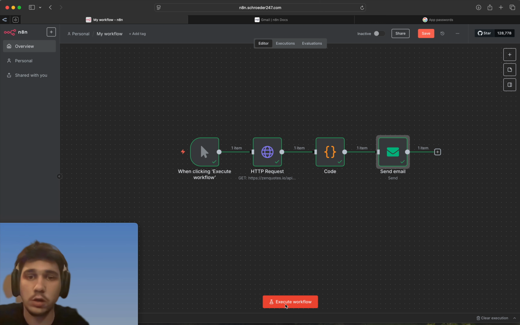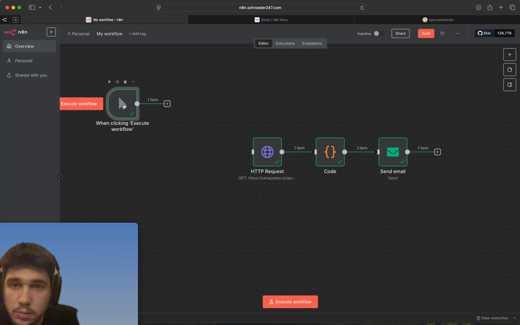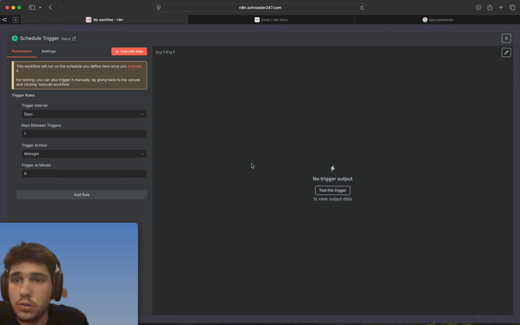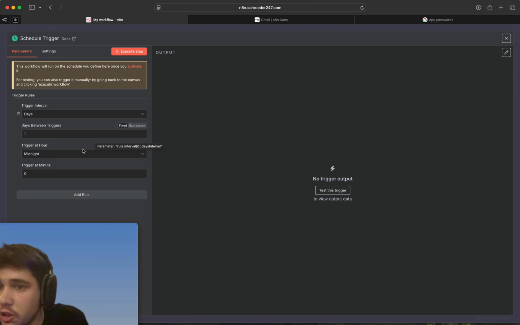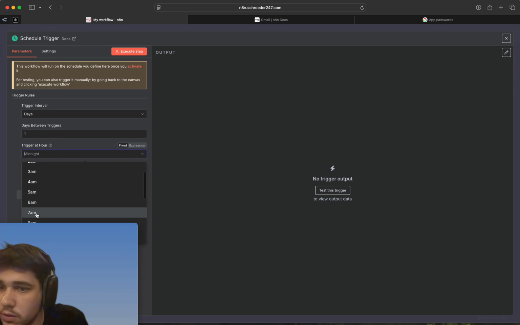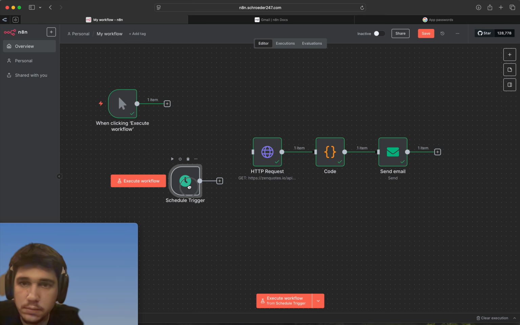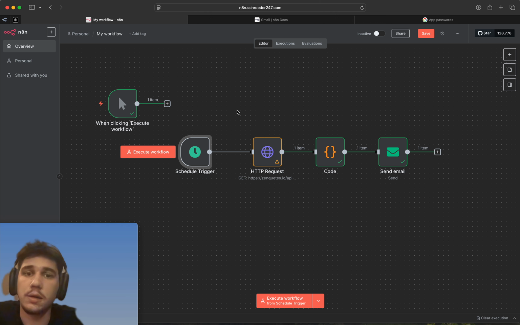This is how you create this workflow if you want to create it for yourself. And I will add this in here real quick. So boom, you just go here. You want to add your time trigger. You want to add on a schedule, and you want your days, and you want one day between each trigger, and you're going to choose your time right here. So we'll just do 8 a.m. and then you're going to come out, and then you're just going to connect it. Now this is going to be yellow just for the moment because the trigger is not manually triggered, so then I have to reset the whole workflow. But for now, you guys know the concept.